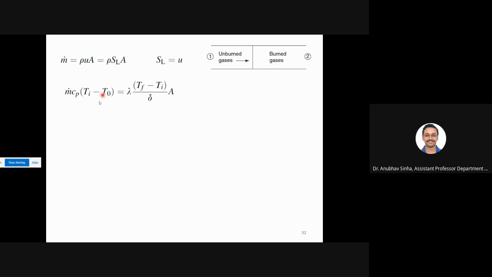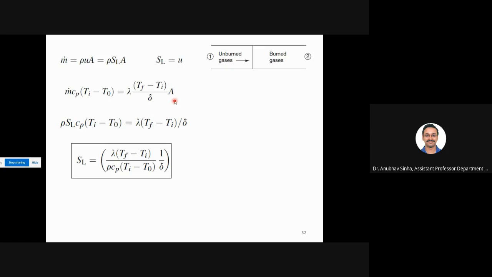So I'll do that, and then A will get cancelled from the LHS and RHS. We can write rho SL, A is cancelled, cp delta T, the same quantity with A removed. Now if you divide this quantity by this, you'll get SL. No big maths, just dividing the RHS by the LHS, and we obtain a value for SL.